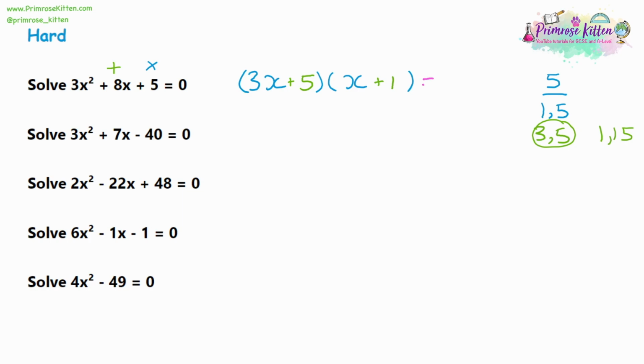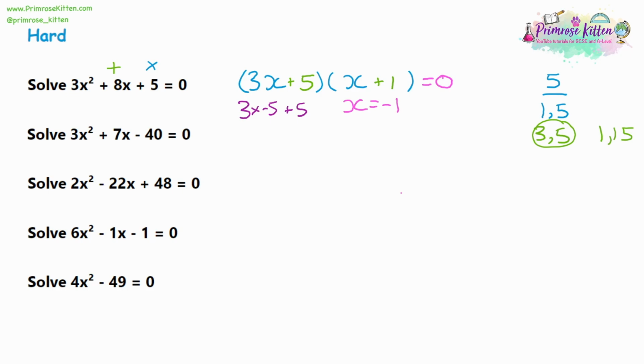So when we say equal to 0, we want to make the brackets equal to 0. The second bracket is pretty easy. It was -1 plus 1 would get us 0. So following the rules for the previous questions, we're just flipping the sign on the number. But it's a bit more complicated when we look at the 3x plus 5. Now you might be tempted to write, well, x is going to be equal to -5. And if we did that, we'd have 3 multiplied by -5 plus 5. That's going to give us -15 plus 5, which is -10. It isn't giving us a 0.